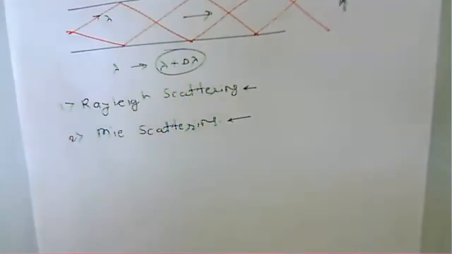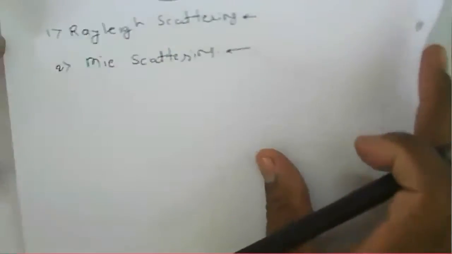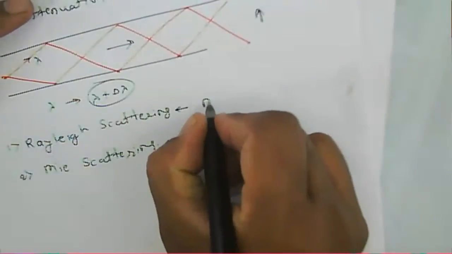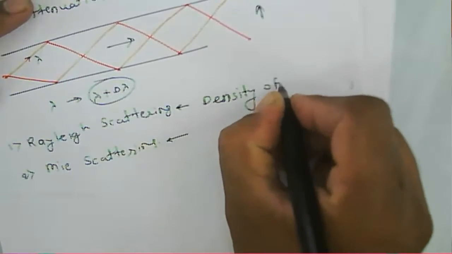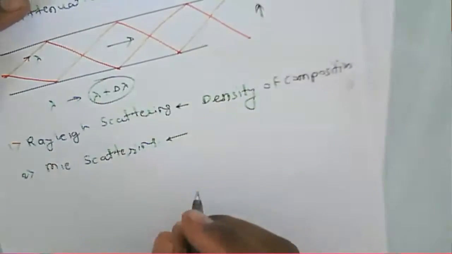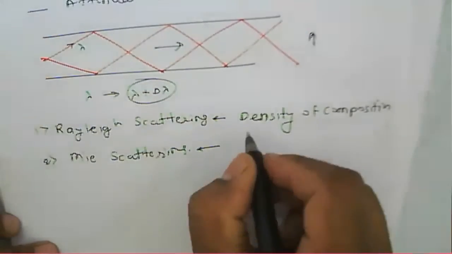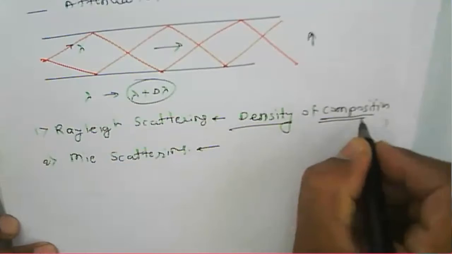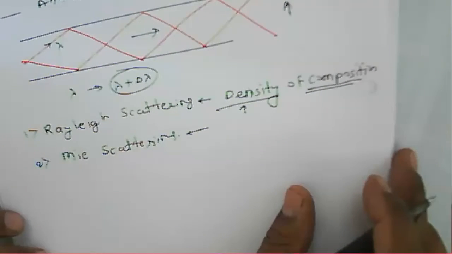At the time of manufacturing, there may be changes in the density of the composition, and due to that, whichever composition we are using, the density will vary.